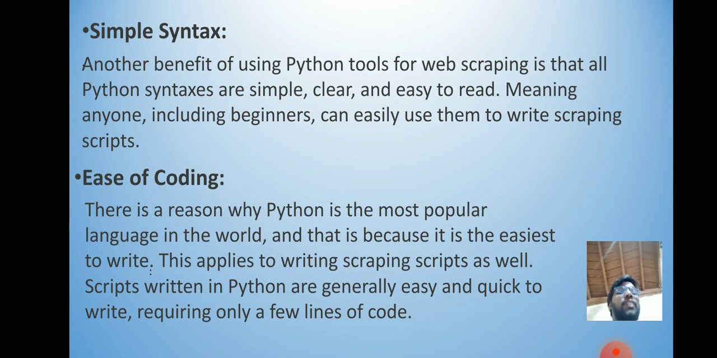The next one is ease of coding. There is a reason why Python is the most popular language in the world, and that is because it is the easiest to write. This applies to writing scraping scripts as well. Scripts written in Python are generally easy and quick to write, requiring only a few lines of code. In C, we have to write many lines of code to get output, but in Python with a single piece of code we can get a large amount of output. This is another benefit of Python web scraping.